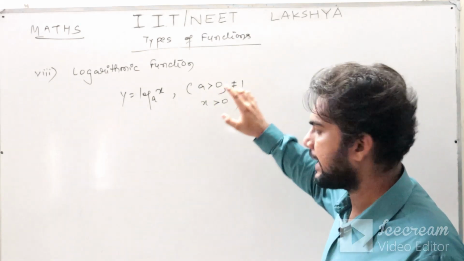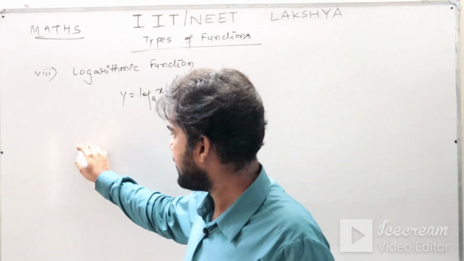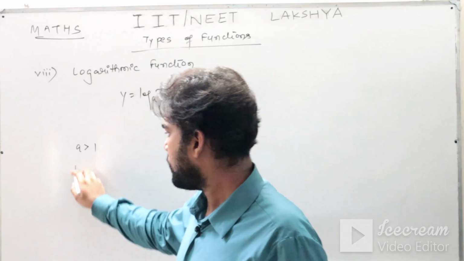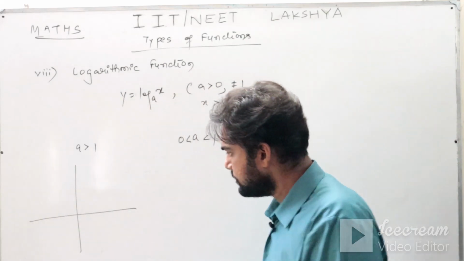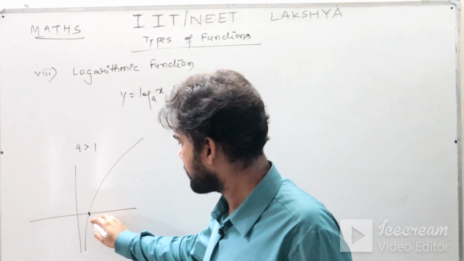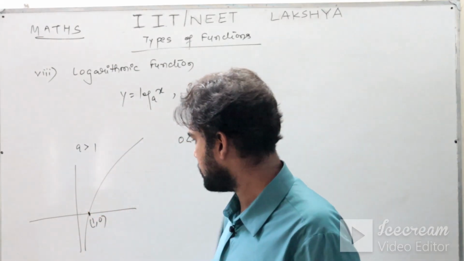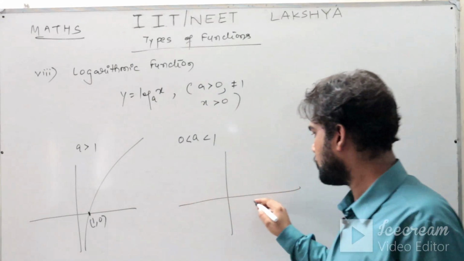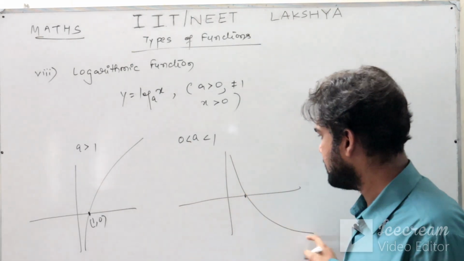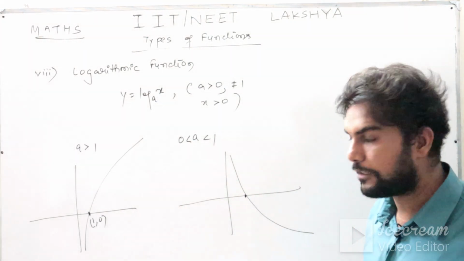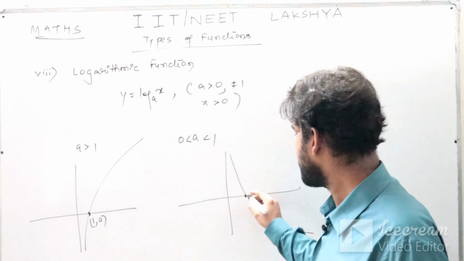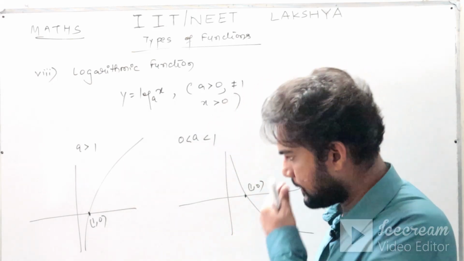Now from this a, again I take two conditions. One is a greater than 1 and another is a belonging from 0 to 1. For a greater than 1, the graph is this. This is your (1, 0). And for a belonging from 0 to 1, this is the graph. Here is the increasing function and here is the decreasing function. Increasing and decreasing you are going to study in depth in differential calculus. So again here it is (1, 0).